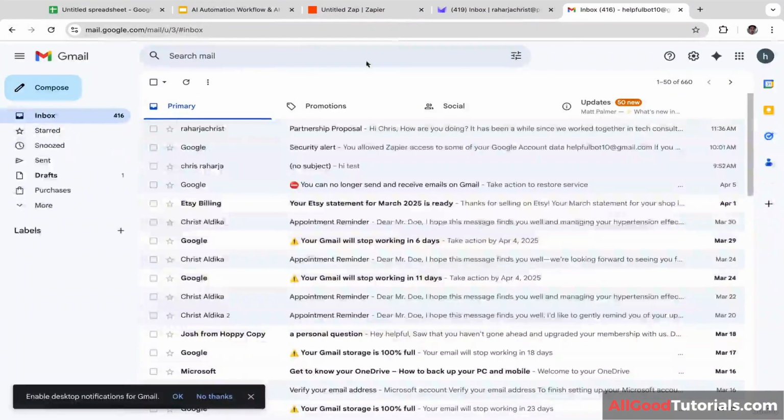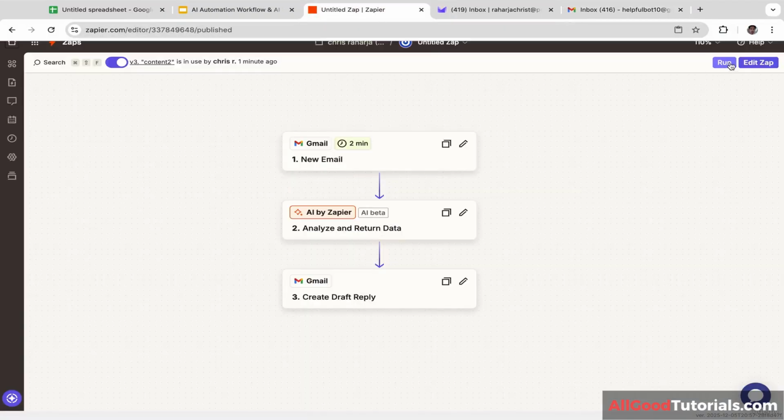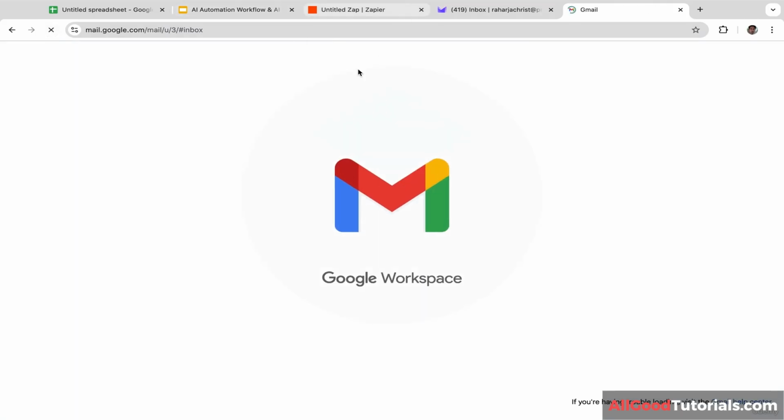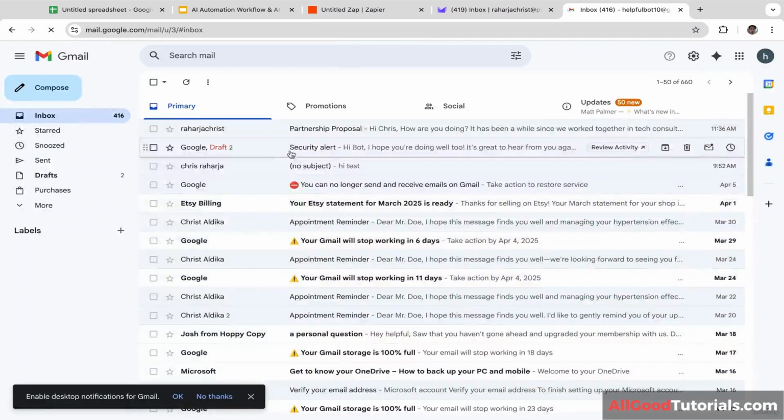And what we're going to do next is to go back to Zapier, and we are going to run the automations. So let's click run. Okay, now the automation is running. Okay, Zap run successful, and it triggers on one new email. And let's go back to the email inbox again, and we are going to refresh the page and we will be able to see the draft. Okay, here we go.